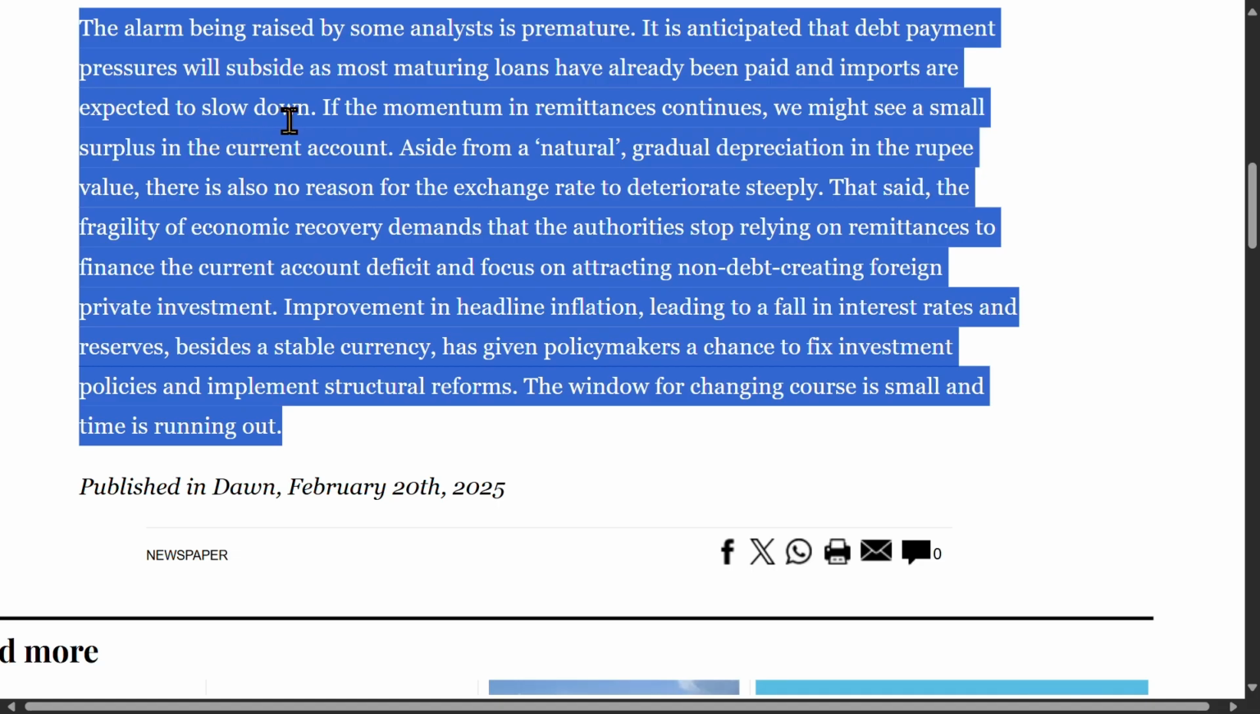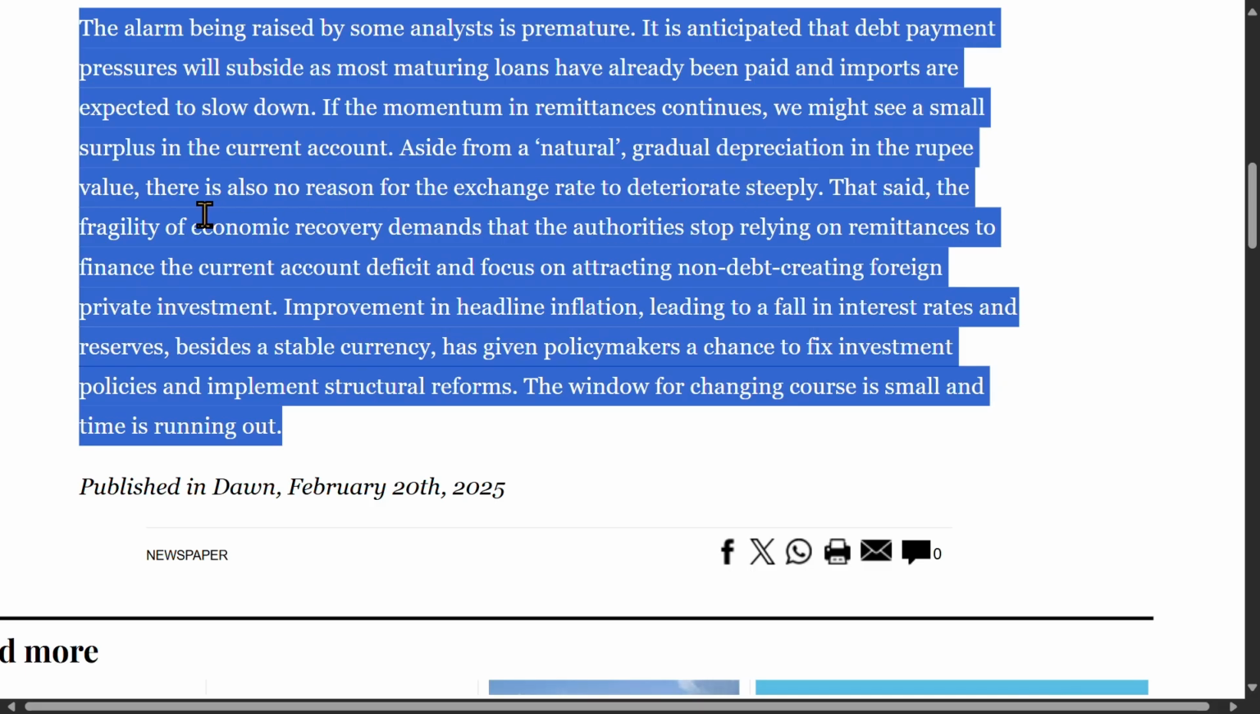It is anticipated that debt payment pressures will subside as most maturing loans have already been paid and imports are expected to slow down. Anticipated means expected. This predicts that as loans mature and imports decrease, the pressure on the current account will ease. If the momentum in remittances continues, we might see a small surplus in the current account. Momentum implies sustained high levels. A small surplus would mean a slight positive balance if remittances remain strong.